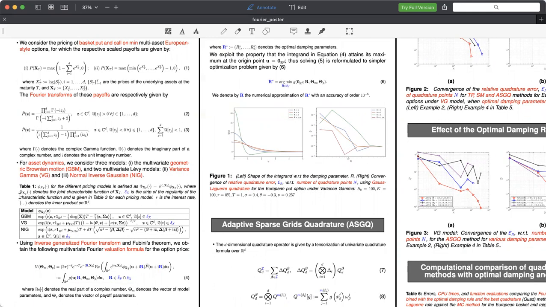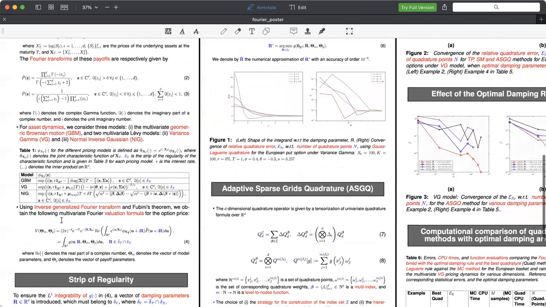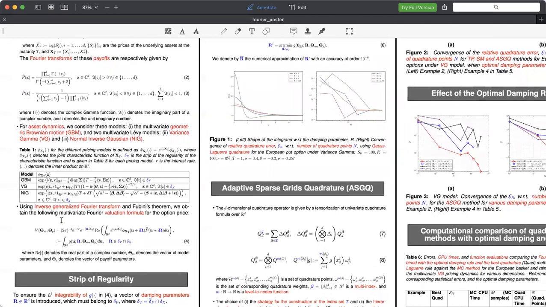And in table 1, we provide the discounted characteristic function for each of these pricing models, which are given by the following formulas. Based on the inverse generalized Fourier transform theorem and also Fubini's theorem, we can derive the multivariate Fourier valuation formula, which was derived initially in its univariate form in the paper by Lewis.